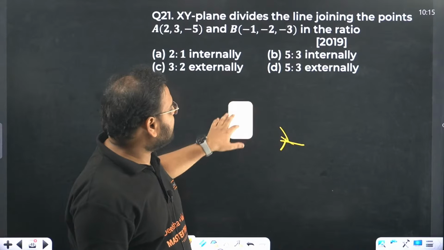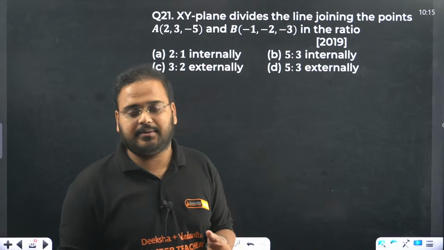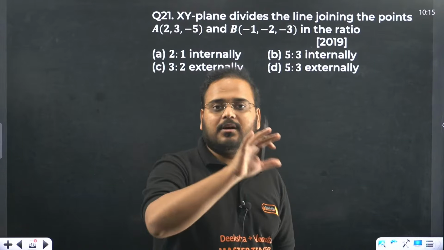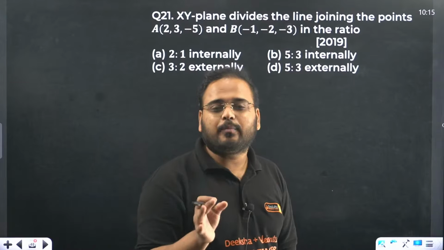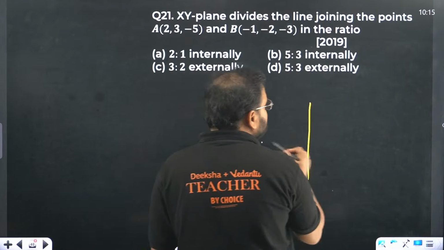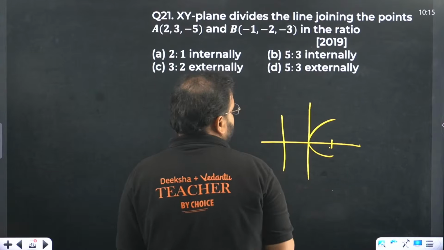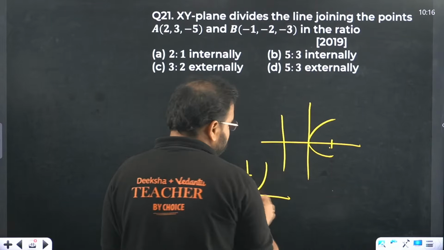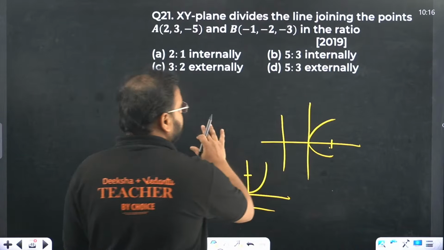Somebody was saying that they are not able to get geometry right. Geometry is easy if you know the figures properly. How would you know the figures? When you're learning the formulas, you learn them by heart. Focus is at (a, 0), directrix is x equals minus a or y equals minus a, like that we keep going on. But what does it actually mean? If this is the parabola, the line at the same distance over here will be the directrix. That's what it means. Try to visualize them when you're learning the formulas. I hope you get it.